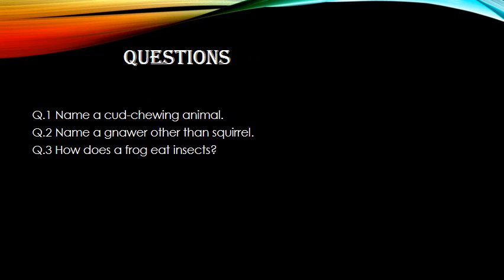Now comes the question session. There are 3 questions given, children. You need to write the answers to the following questions in your rough notebook. The first question is, name a cud-chewing animal. Second one is, name a gnaw other than squirrel. Third one is, how does a frog eat insects? Thank you, children.